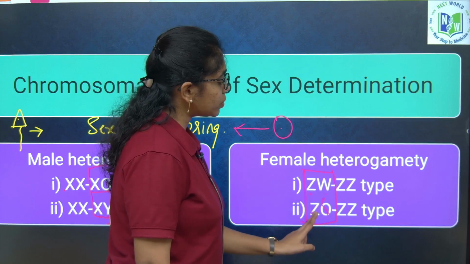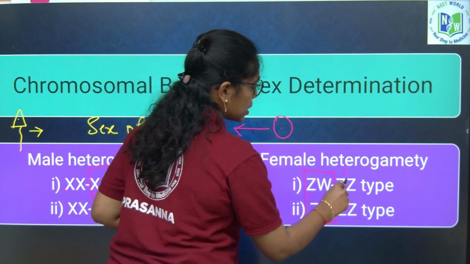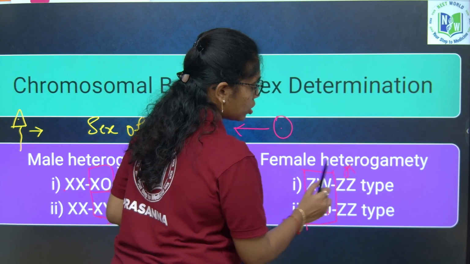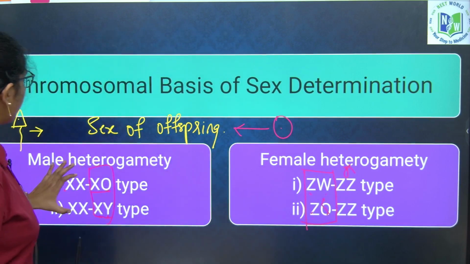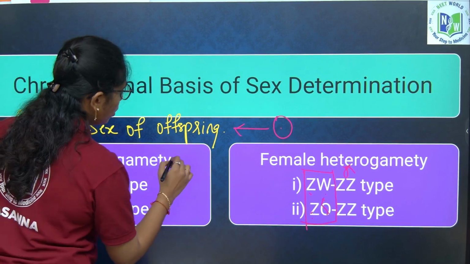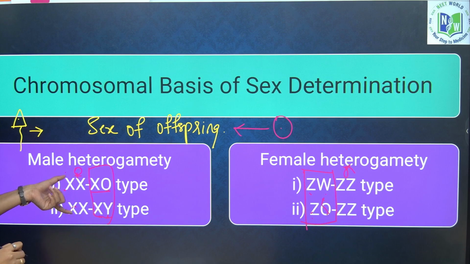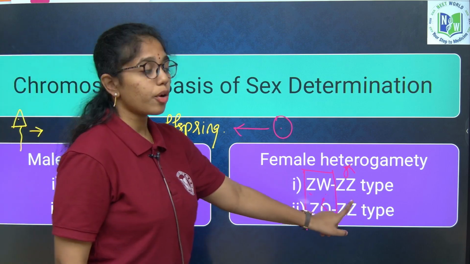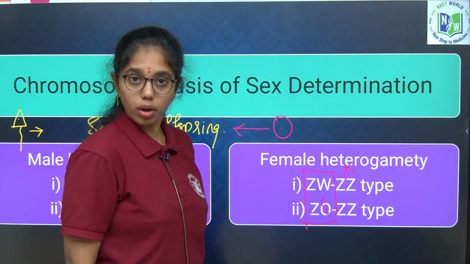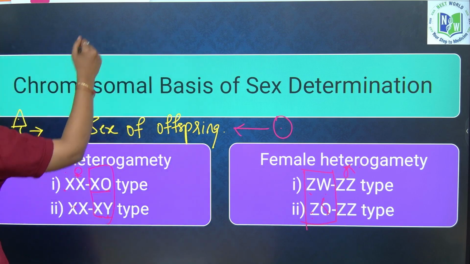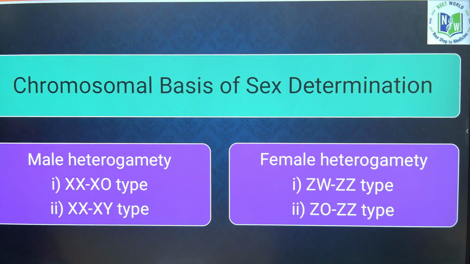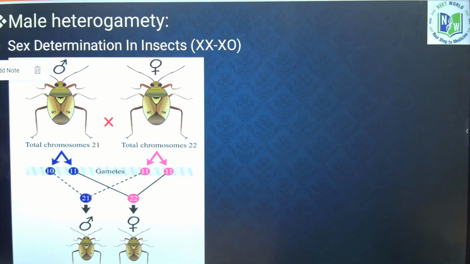So, its chromosomes are less than that of males. Clear? So, this is female heterogamety, here it is male heterogamety. Females are homogametic in male heterogamety, here males are homogametic in female heterogamety. Clear? Next, we will look into each type more clearly.